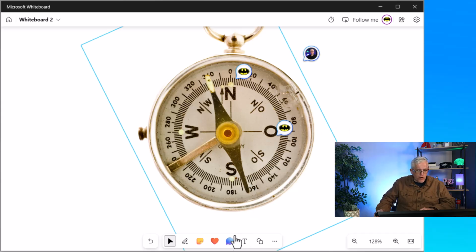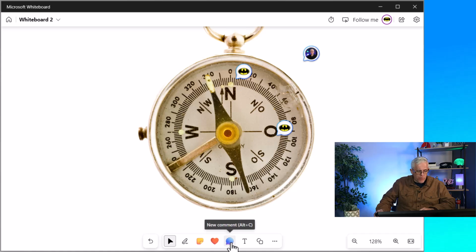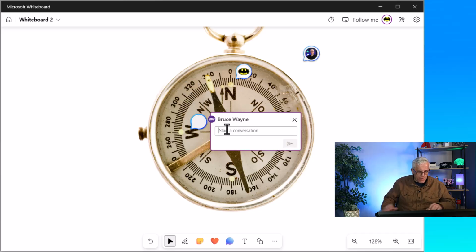Now to place a new comment, if I just go down here to the word balloon, I can just click on comment. You can also do Alt-C, and I can place the comment where I'd like. And I could say, this is West.